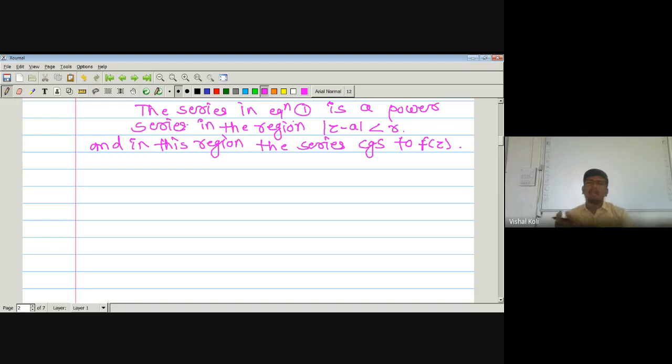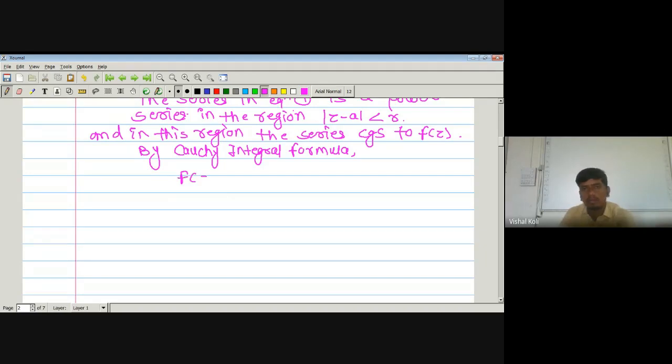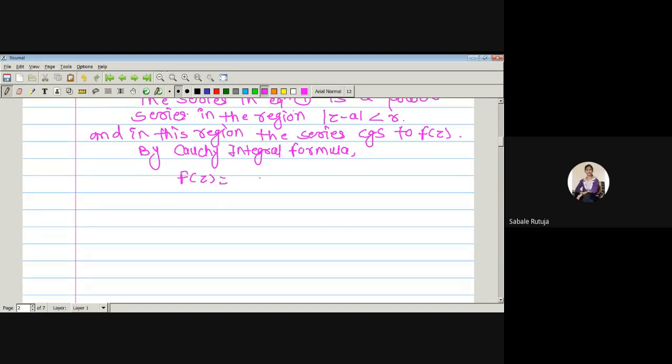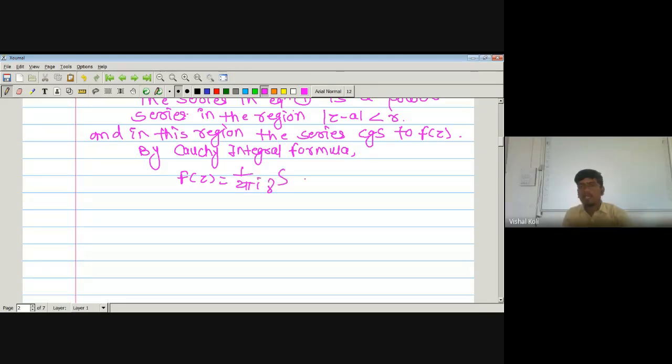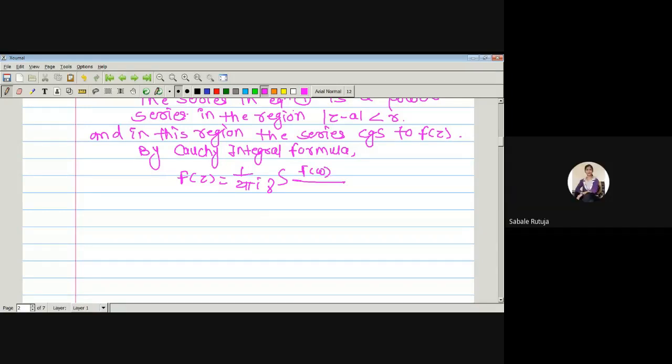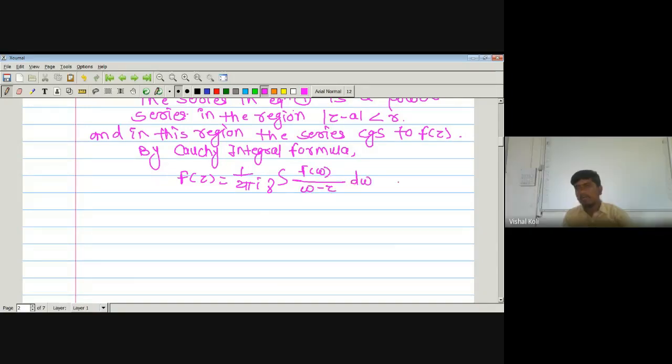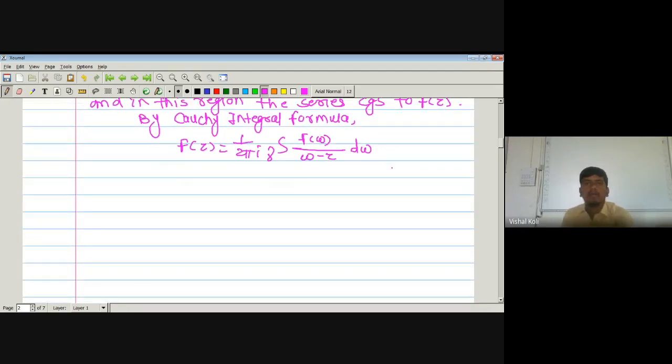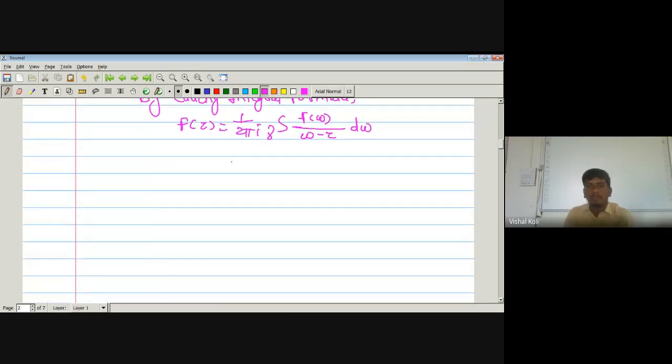But by Cauchy's integral formula, we know that f of z is nothing but 1 upon 2 pi i, the integral over the curve gamma of f of w upon (w minus z) dw, where modulus of z minus a is less than r. Now this will be f of z. From that one, find out the value of f dash of z. Then what is f dash of z?